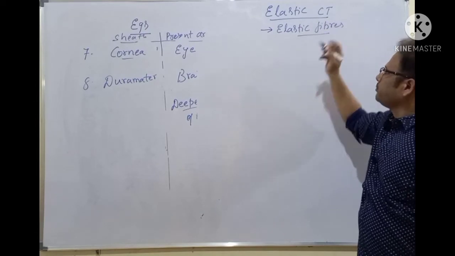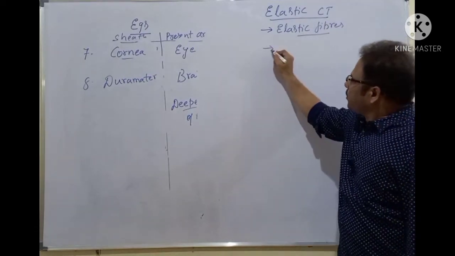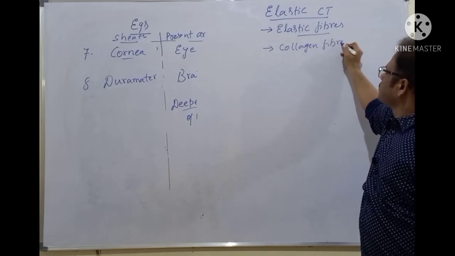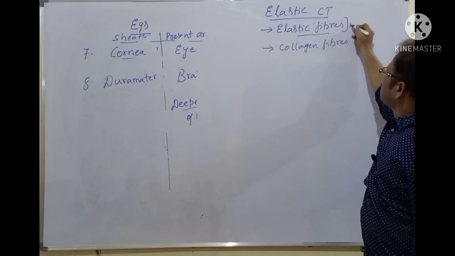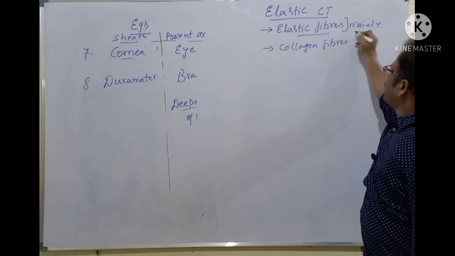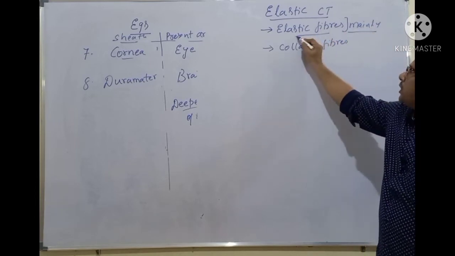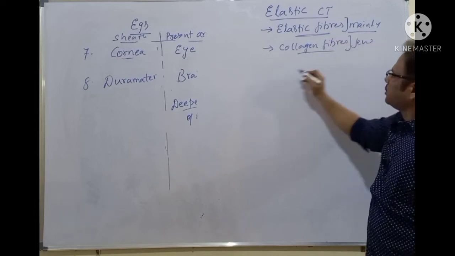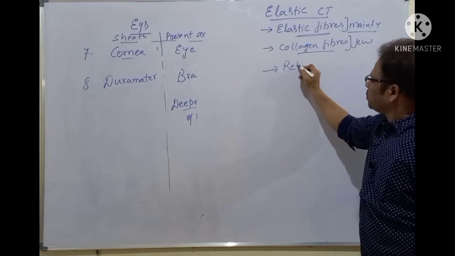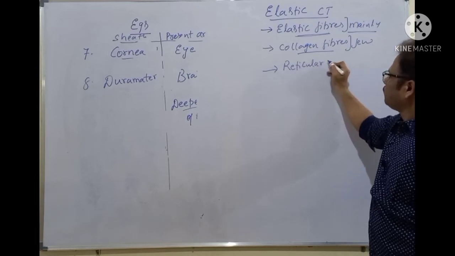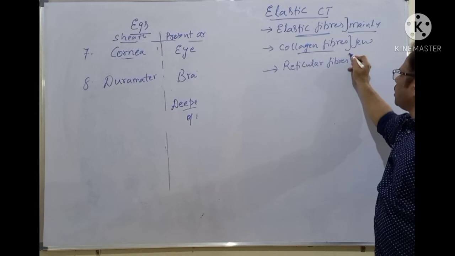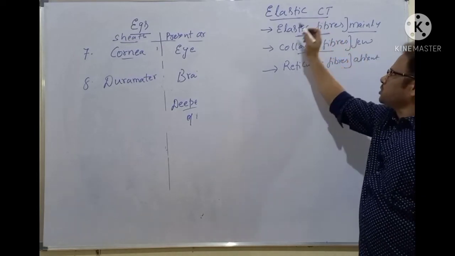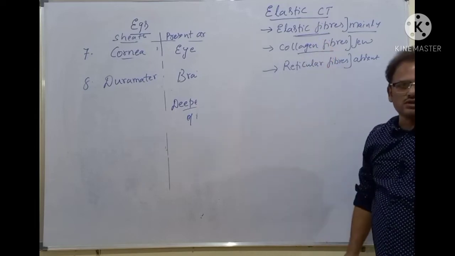A few collagen fibers are also there. Mainly, the elastic connective tissue is made of elastic fibers, but a few collagen fibers are there, and reticular fibers are totally absent here.